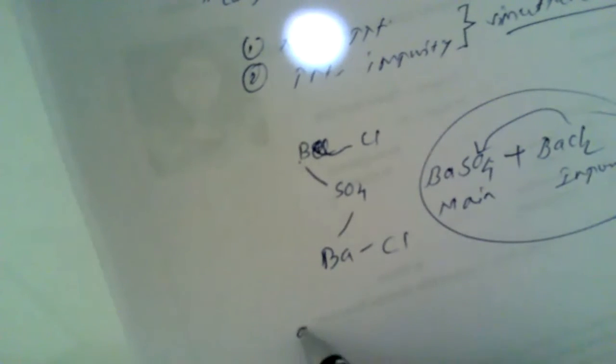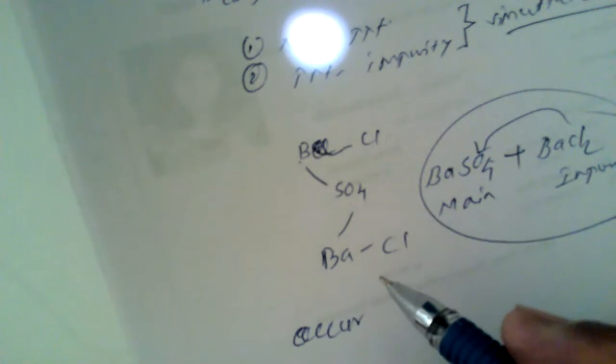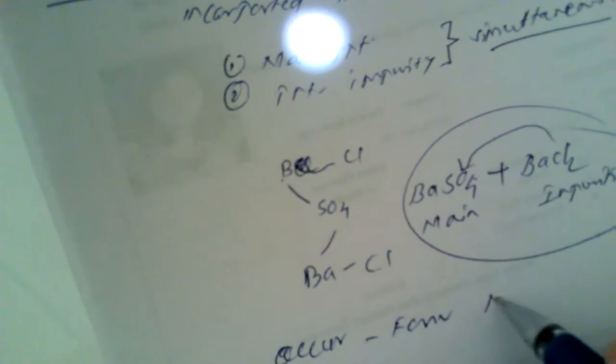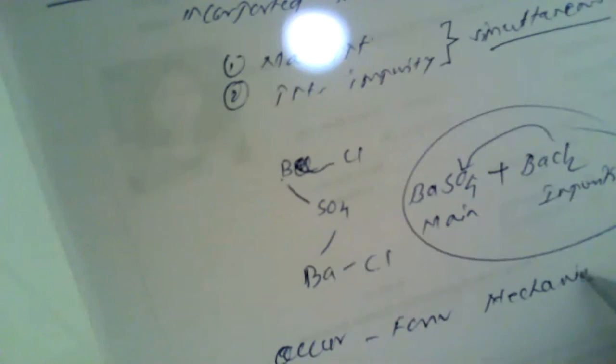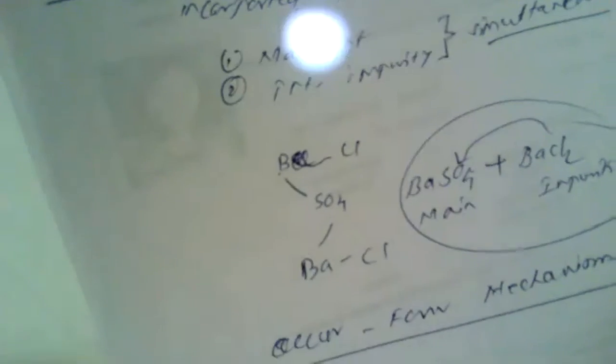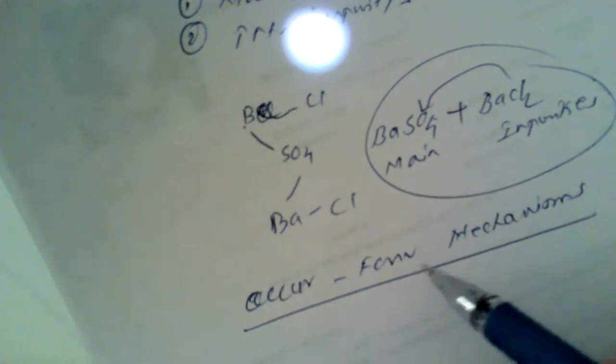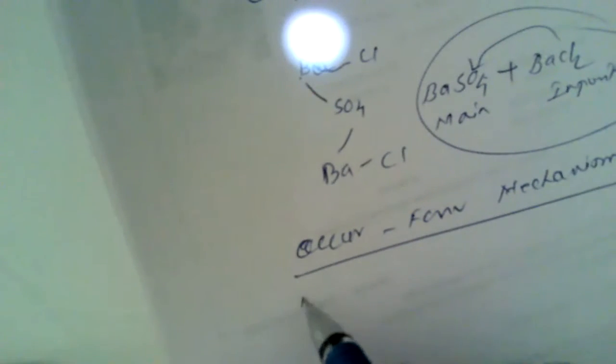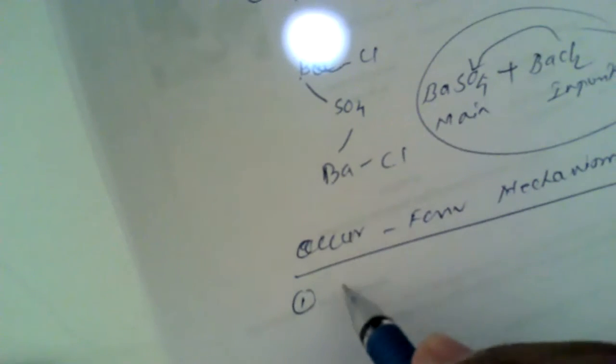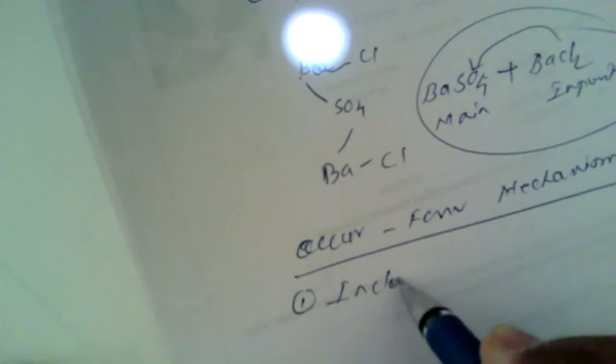Now, sometimes a long question may be asked on co-precipitation, that how co-precipitation takes place. So it occurs due to four different types of mechanisms. You should remember that co-precipitation occurs because of four different mechanisms. Which are those? First mechanism is known as the inclusion mechanism.